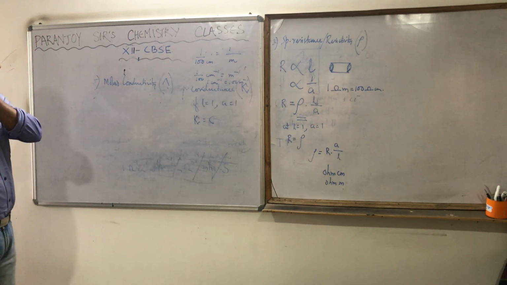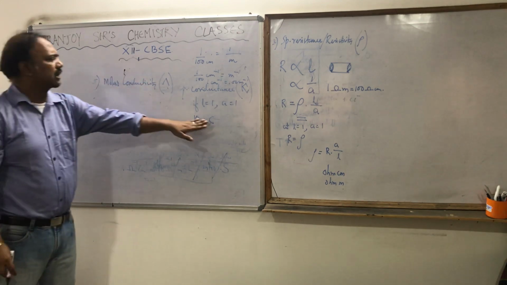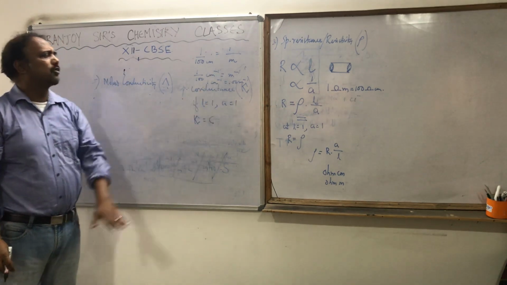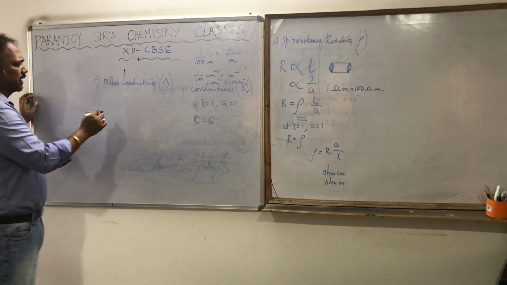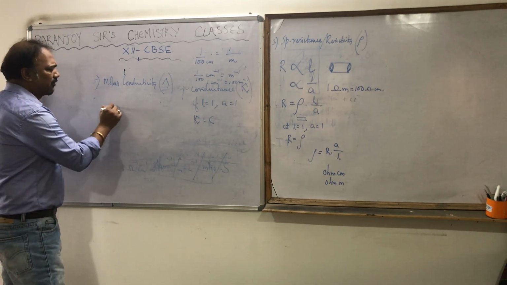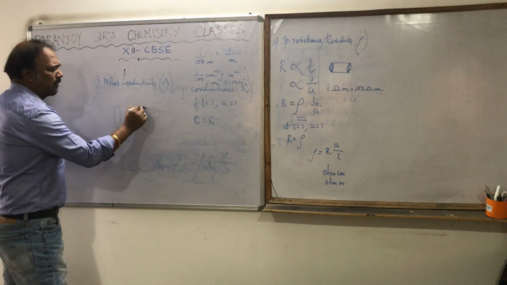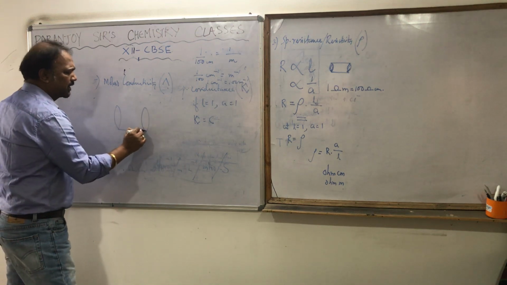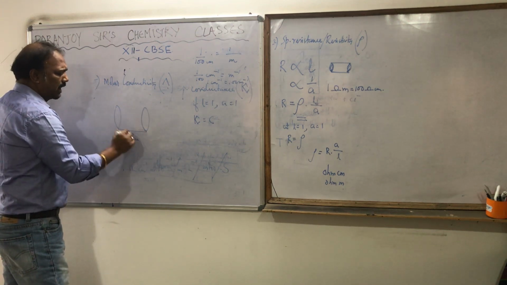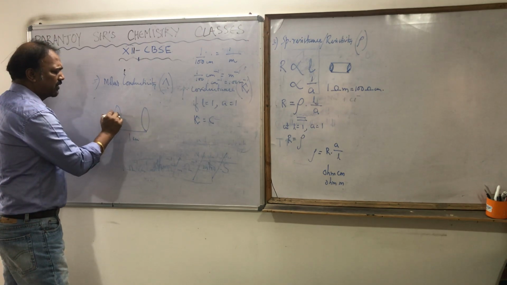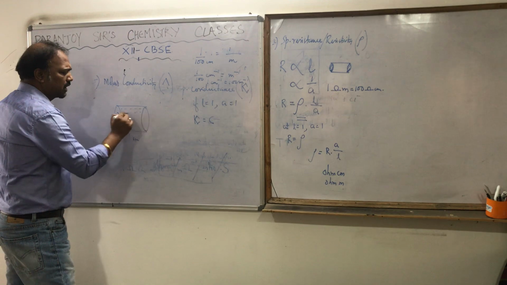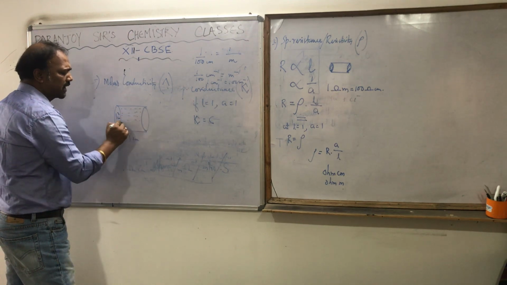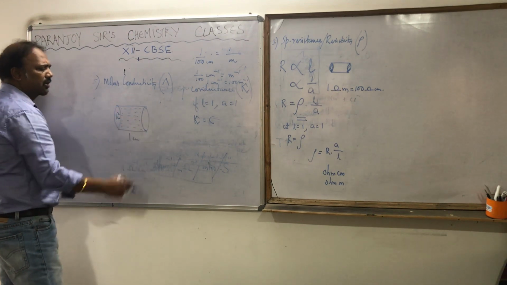Before coming to molar conductivity, let me clarify a little bit more the conductivity or specific conductance. When the length of the conductor is 1 centimeter and the cross sectional area is 1 centimeter square, some electrolyte is kept. Now you should start thinking that it is not always metal; it can be some solution of electrolyte also.